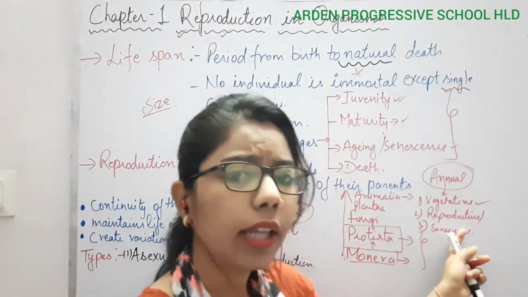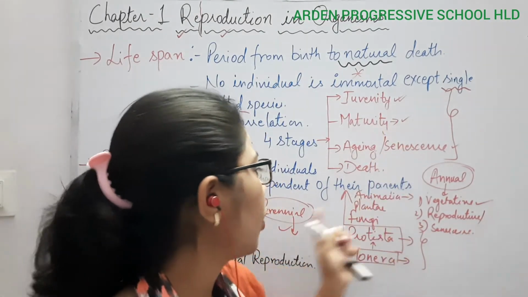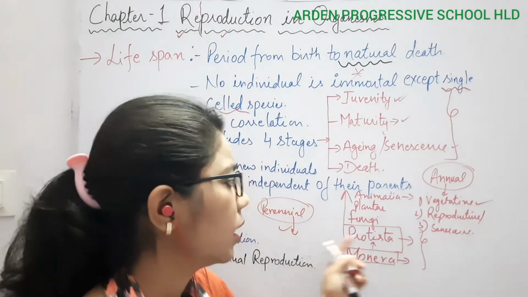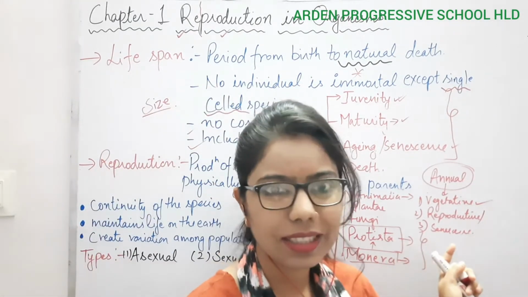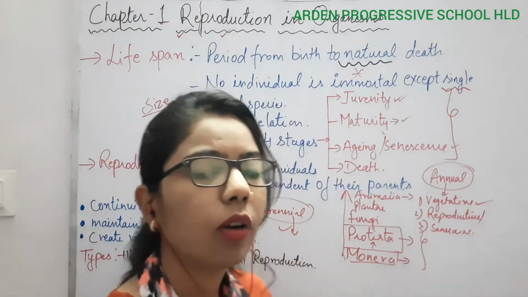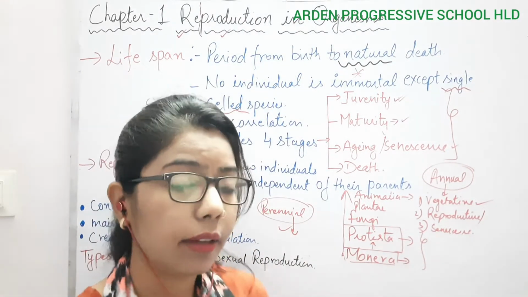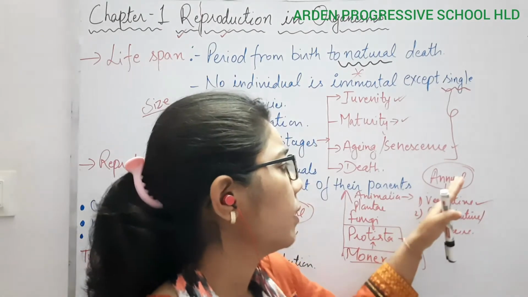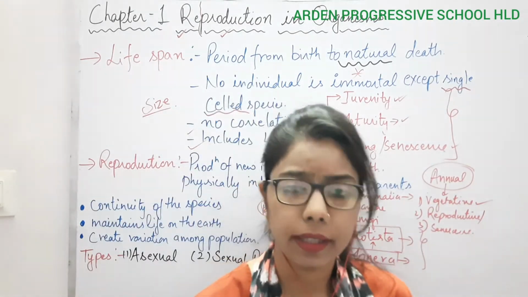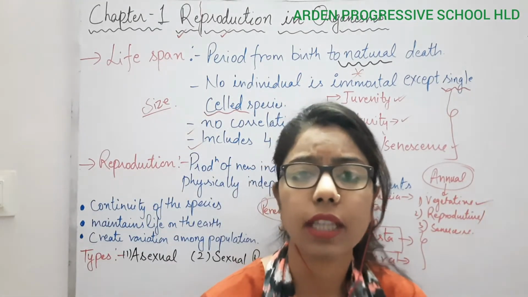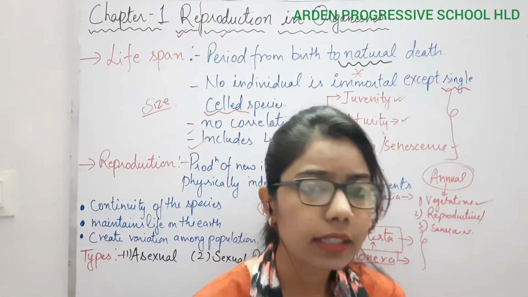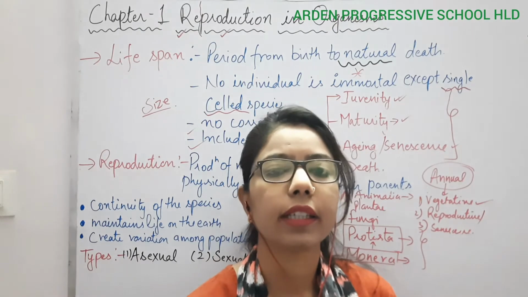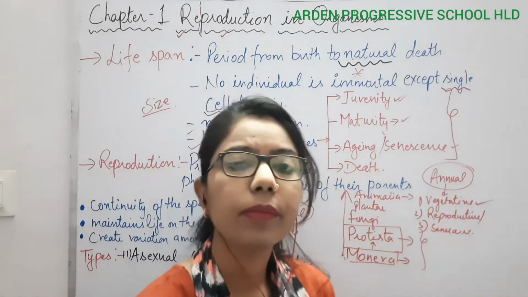So we do not have a very clear cut phase for perennial plants. After that comes senescence, or it may die off, or it may have a long lifespan. So on the basis of these three phases we have two types. In annual, all three phases are clear cut and distinct, but in perennial they are not distinct in the lifespan.